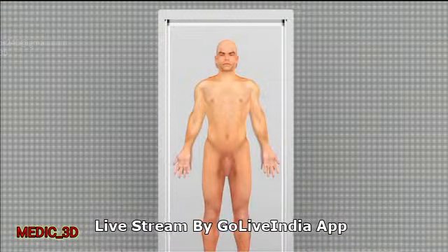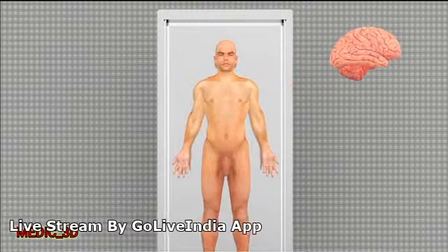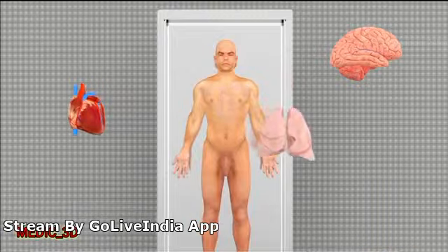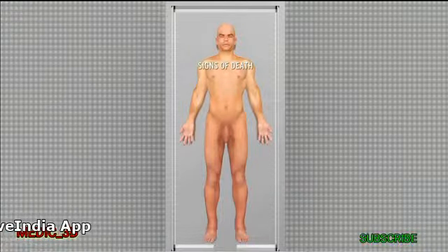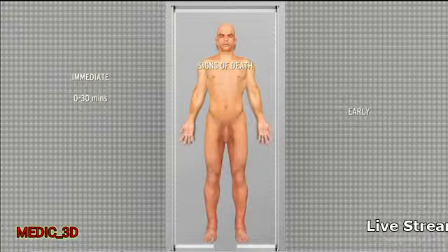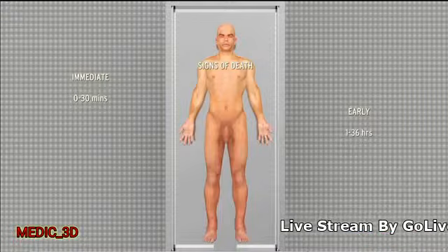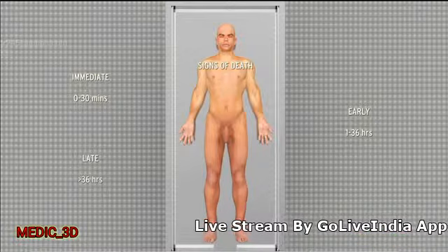Permanent cessation of integrated functions of an individual is associated with irreversible loss of brain functions, circulatory and respiratory functions. Signs of death are divided into 3 types. Immediate signs of death, also called somatic death, which starts from 0 to 30 minutes. Early signs of death, which can also be called molecular death, which range between 1 hour to 36 hours after death. Late signs or molecular death, which happens after 36 hours.